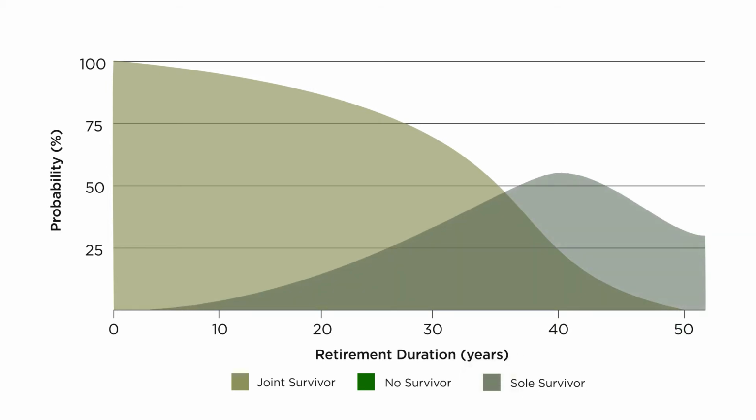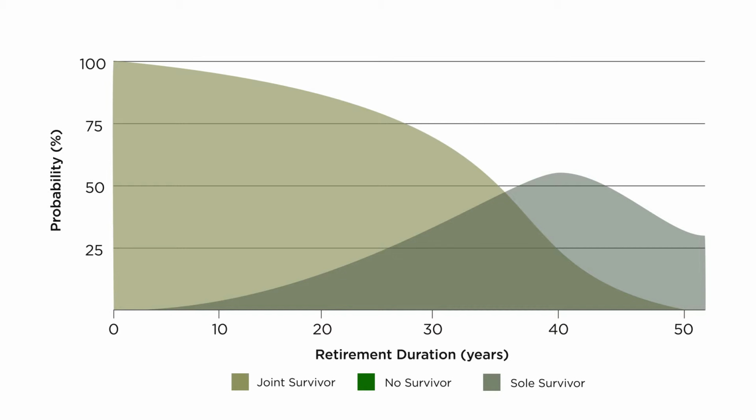The second curve shows the probability that only one person, either you or your spouse, but not both, will survive the years into your retirement. In this example, you can see that the chances of this happening increases over time, but drops after reaching a peak in around 40 years. After that, the life expectancy of the remaining survivor will also begin to drop.